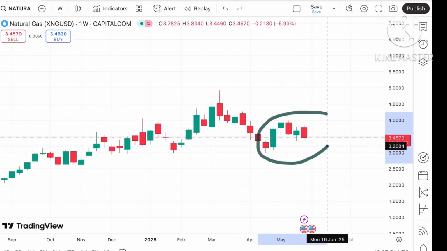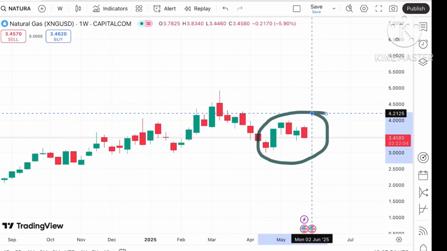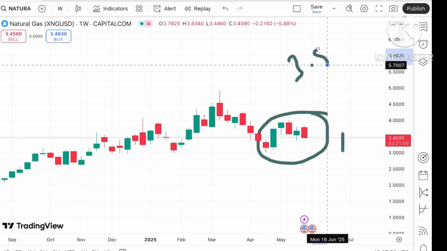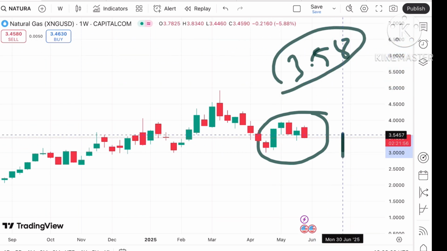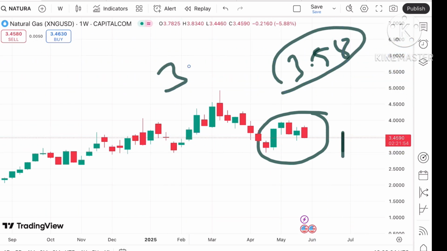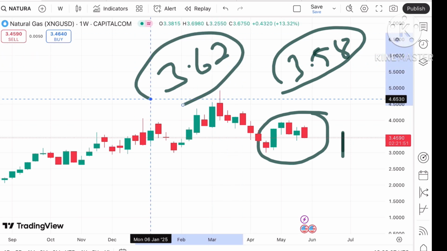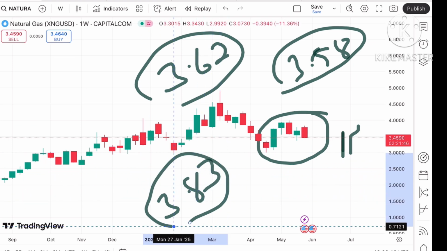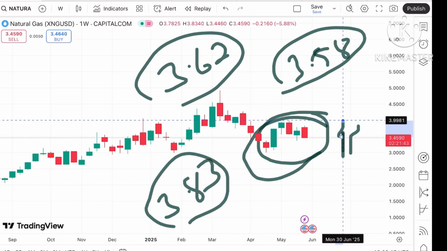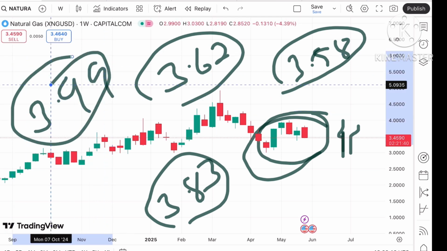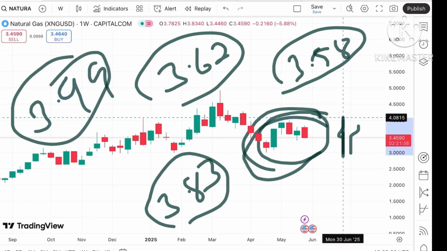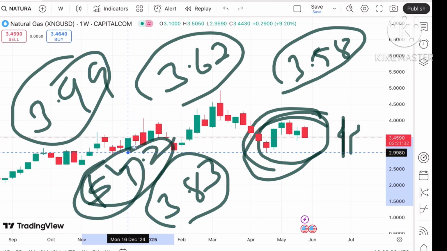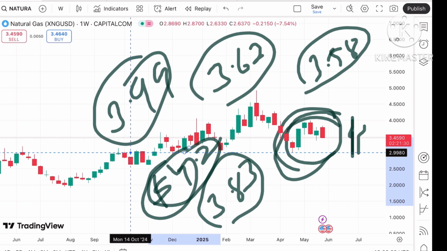So the price of natural gas is moving in this range. If it starts sustaining this level and goes above this level, we can see it can touch a level of $3.58, and once it starts going above this level, we can see the probability of touching 3.62. Okay, and if the price goes above that particular level, we can see the chance of touching 3.83, and then there will be a zone breakout, so we can see it will move above a level of $3.99. Okay, and then there will be a zone breakout, so the chances are high that it can cross a level of $4.2. Okay, and if it starts going above this level, we can see a further upside.